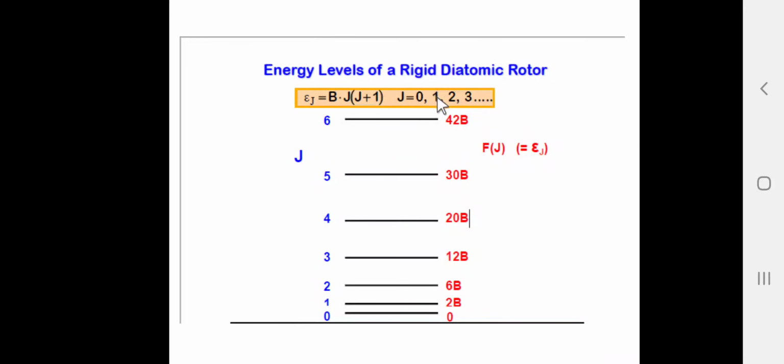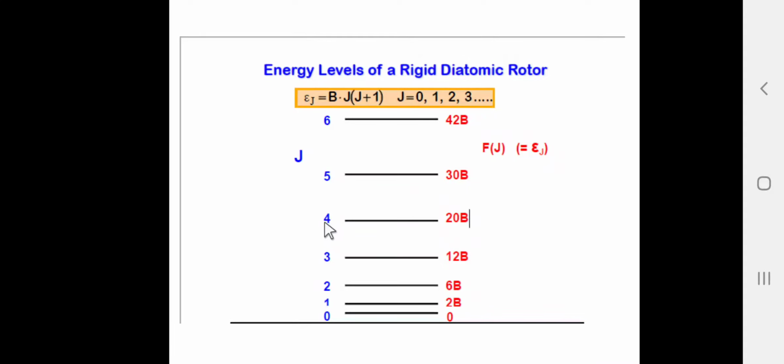Let us consider J is equal to 1. Here 1 plus 1 is 2, 2 into 1 is twice B. So when J is equal to 1, the value of the energy is 2B. Let us consider J is equal to 2. Here 2 plus 1 is 3, 3 into 2 is 6. So when J is equal to 2, we get 6B. Now let us substitute J is equal to 3. Here 3 plus 1 is 4, and 4 into 3 is 12. So when J is equal to 3, the value of the energy is 12B.